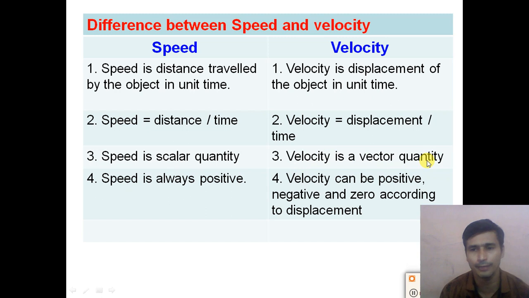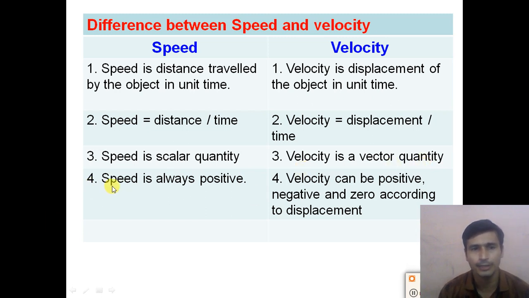If we represent the speed with direction, it is velocity. The magnitude of the velocity is the speed.